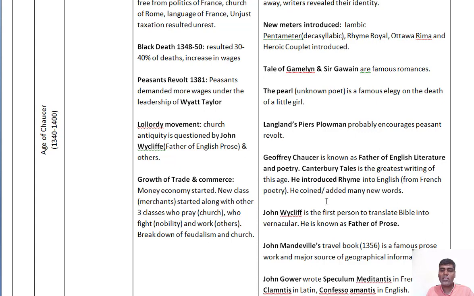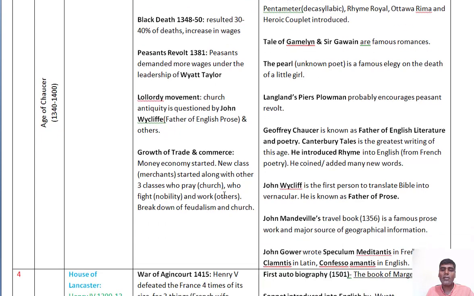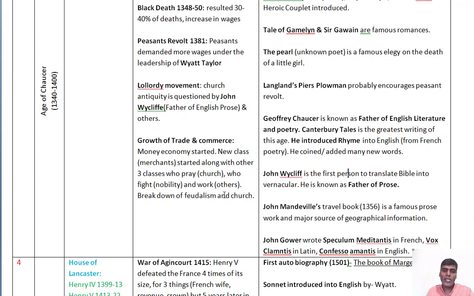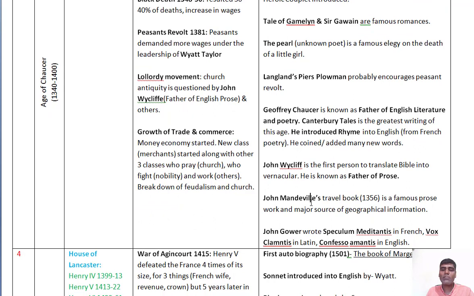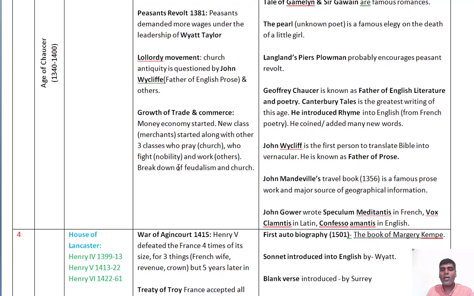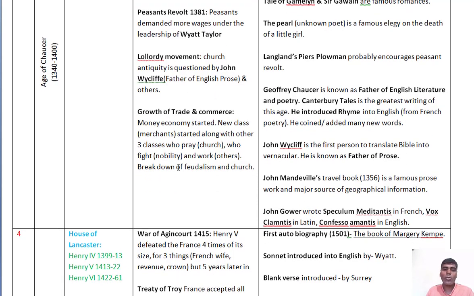So this is the link between history and English literature. If you understand this link, you can understand the literature very easily. And as we have discussed, John Mandeville's travel book motivated many to go on adventures, and that's why they started a new class like merchants. The merchants will take adventures and visit new countries through sea voyages, and they will trade with other people also. This is the beginning of trade and commerce in England.